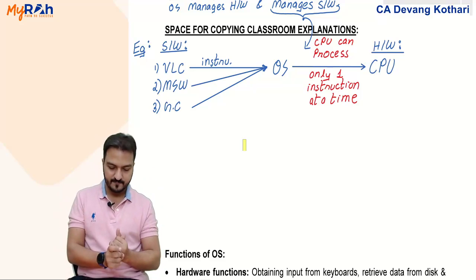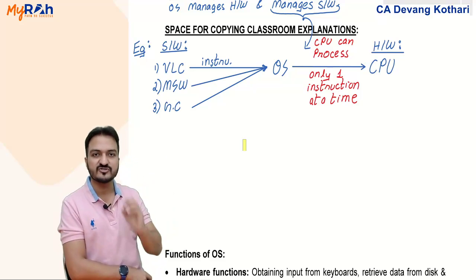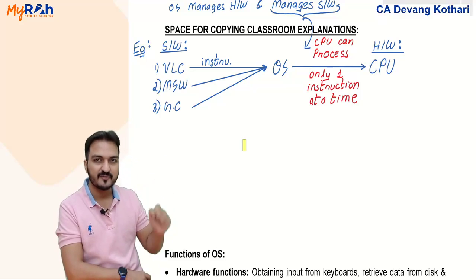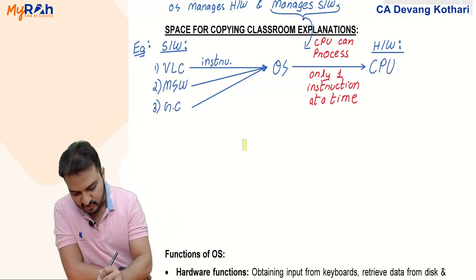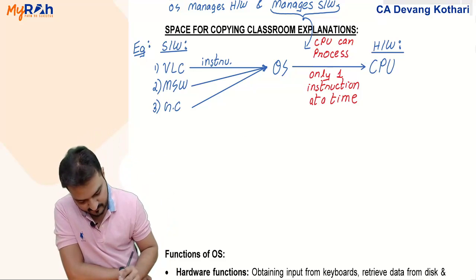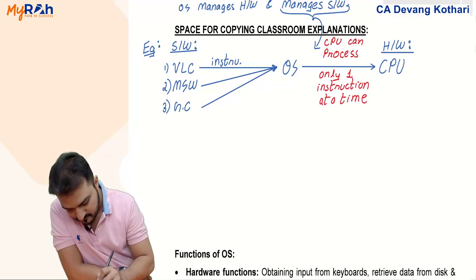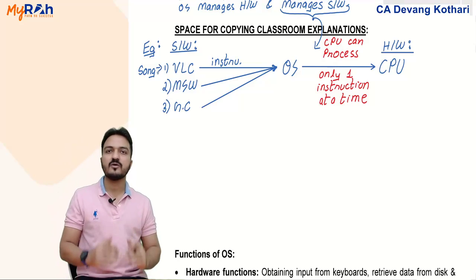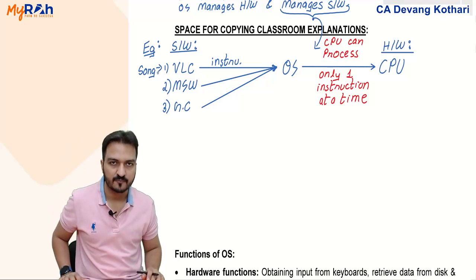For example, in VLC player, you are listening to some songs. Say the song that you are listening to is a 5-minute song.